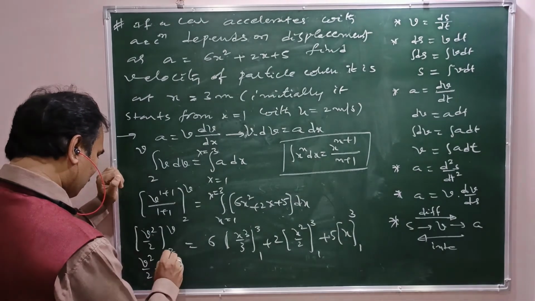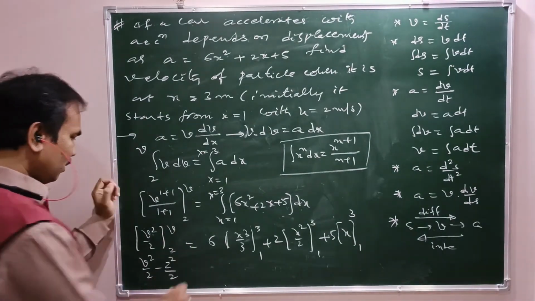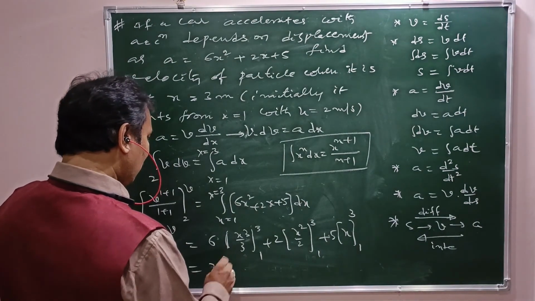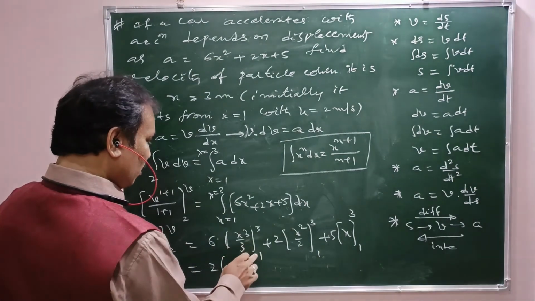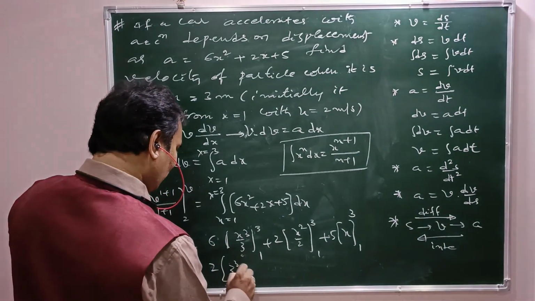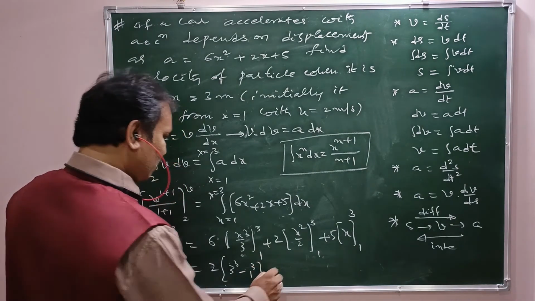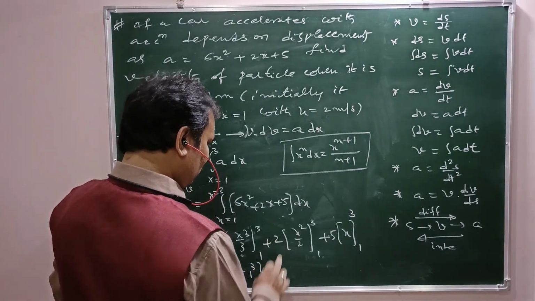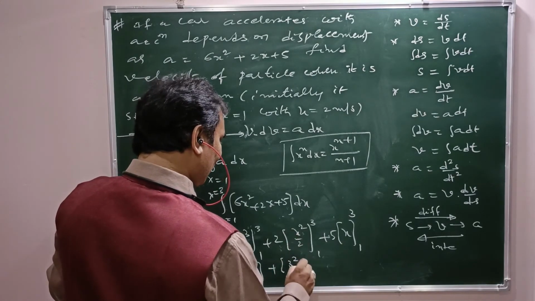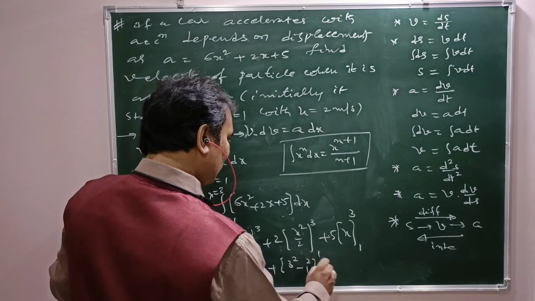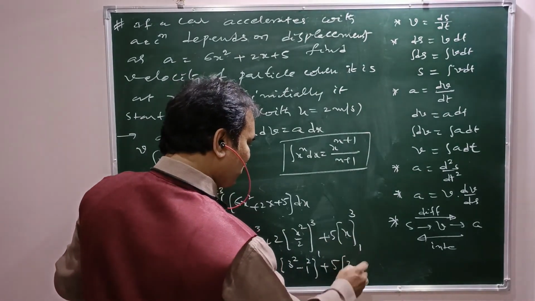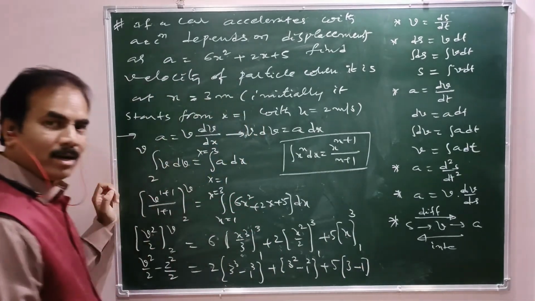On the right, 6 by 3 means 2, into x cube with limits 1 to 3, that is 3 cube minus 1 cube, plus 2 by 2 which is 1, left with x square, that is 3 square minus 1 square, plus 5 into x, that is 3 minus 1. Upper limit minus lower limit every time.